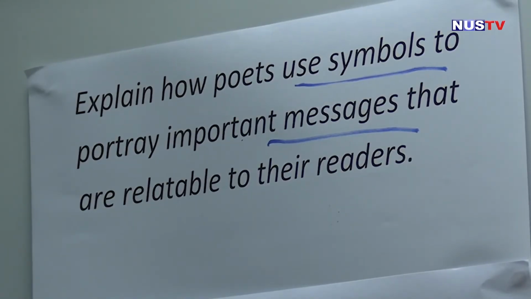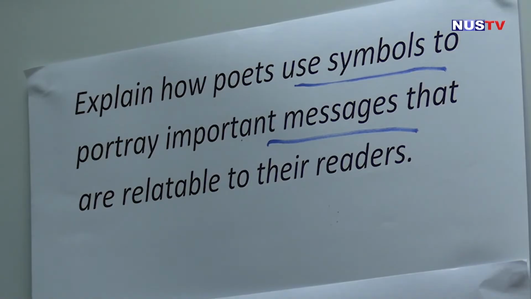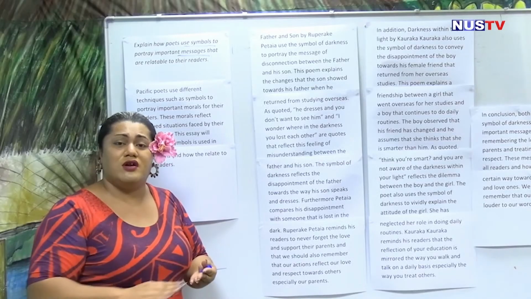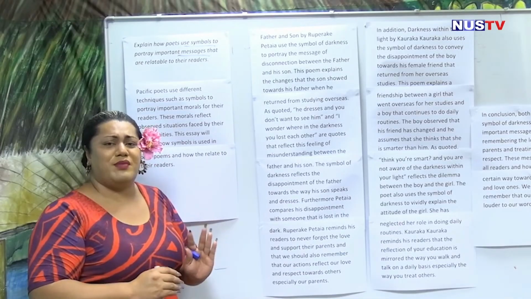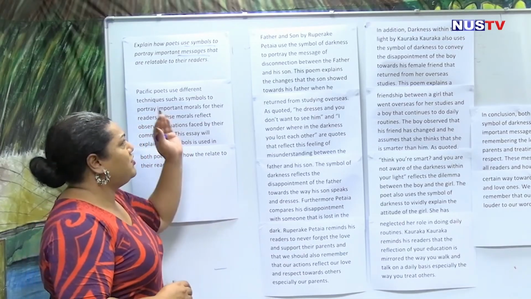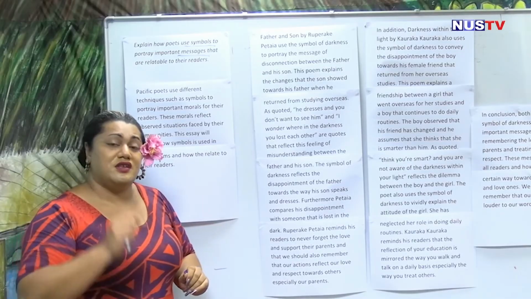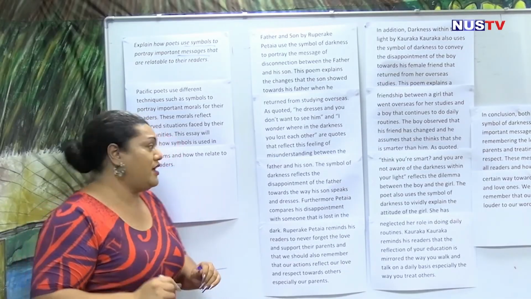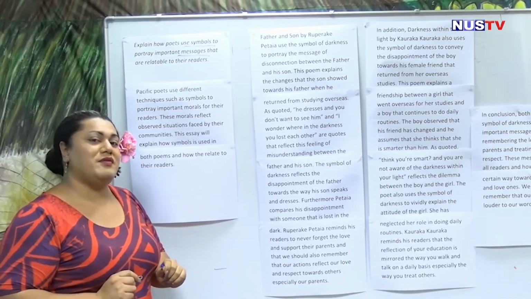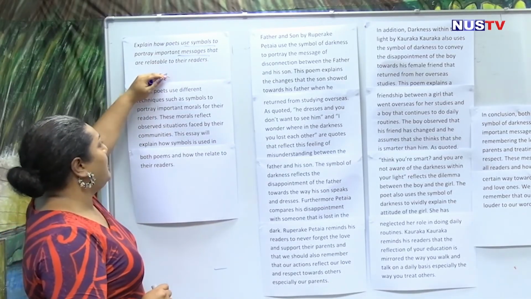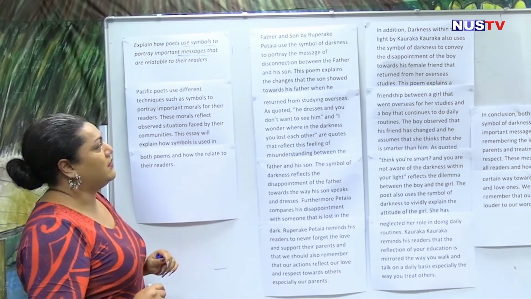One mistake that a lot of us make, we retell the whole poem. Just a plot summary. The poem was about the boy and his father. The poem's about a boy and a girl. But you totally forget the focus of your essay. It is stated in the comments. So always remember to read your comments carefully.